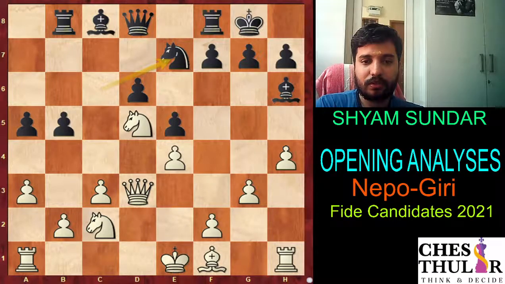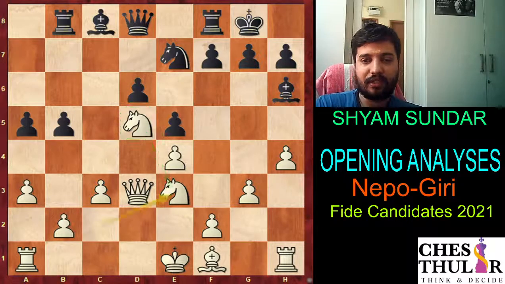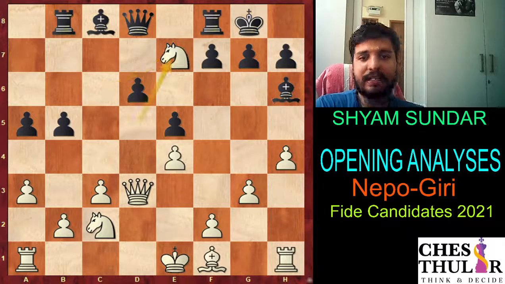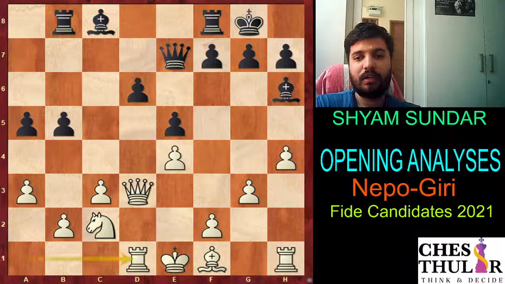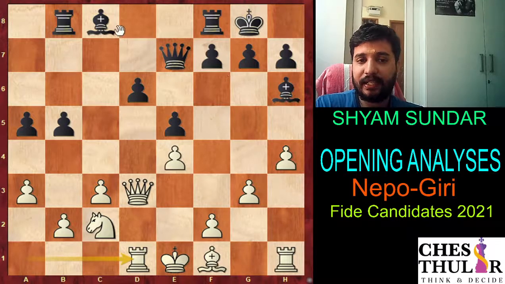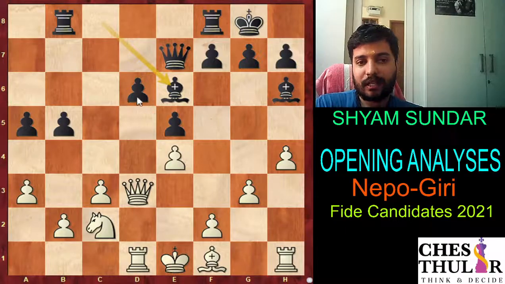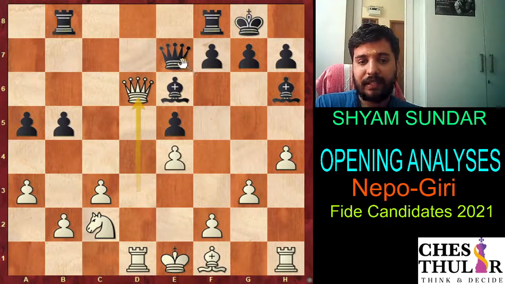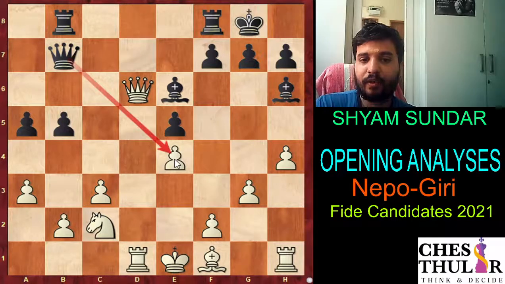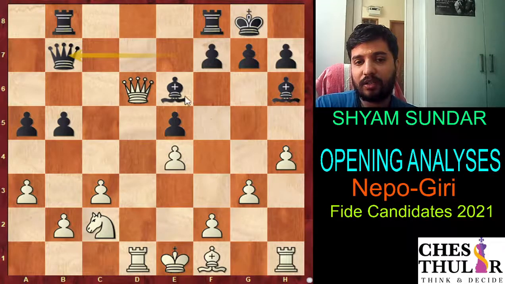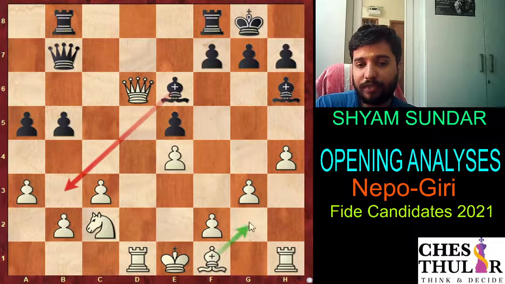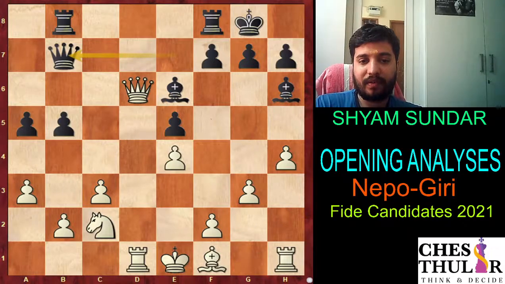So Nepo chose knight c e3 to control the d5 square. If knight e7, queen e7, rook d1. Black can of course play rook d8, defending the pawn. Or if he wanted to play aggressively, he can also play bishop e6, just giving up the pawn. If queen d6, then there can be queen b7 attacking the e4 pawn. And we see that white is still uncastled, and black also threatens to play bishop b3. If white goes bishop g2, black can also go bishop c4, stopping white from castling. And I think black is always better here.